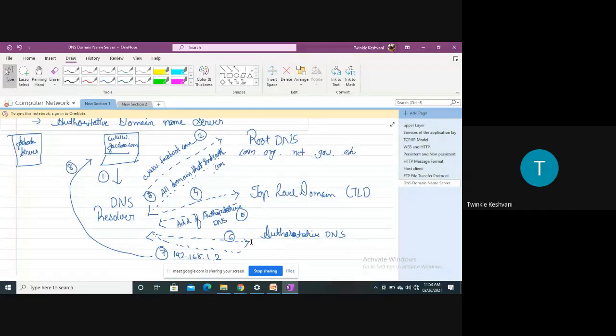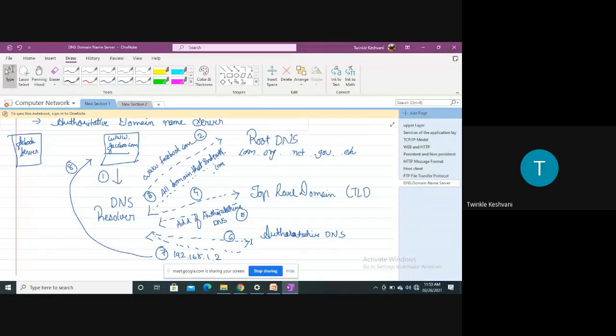If you look at the third step, root DNS will give all the domains that end with .com. You can see in the third step I have already written all domains that end with .com, because there will be many domains at the root DNS: .com, .org, .net, .gov, .edu, etc. Now the DNS resolver has the answers from the root DNS.